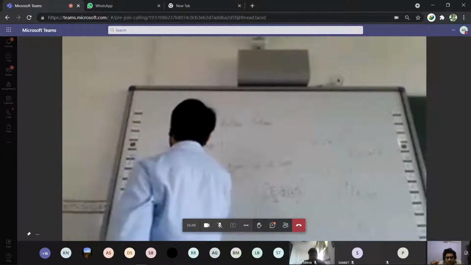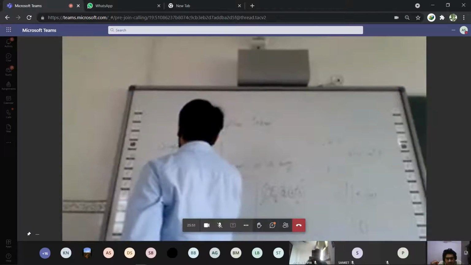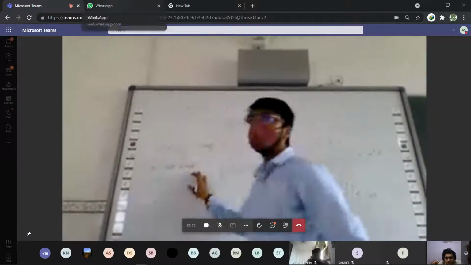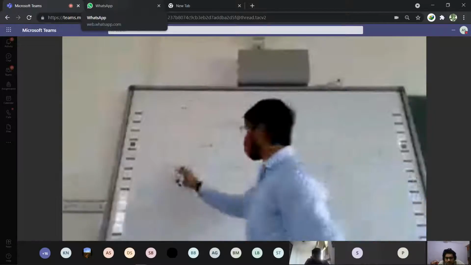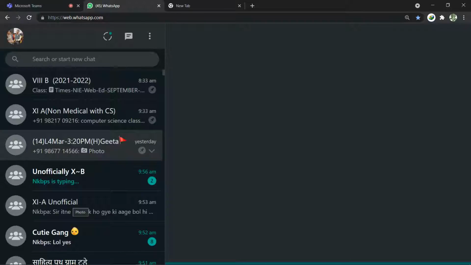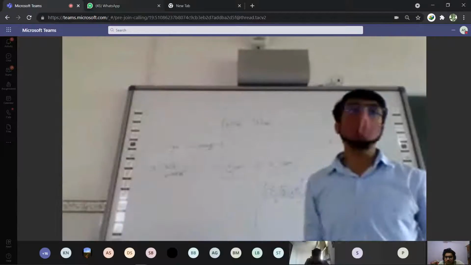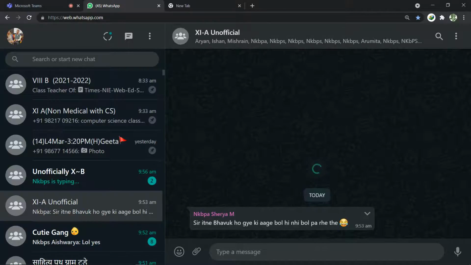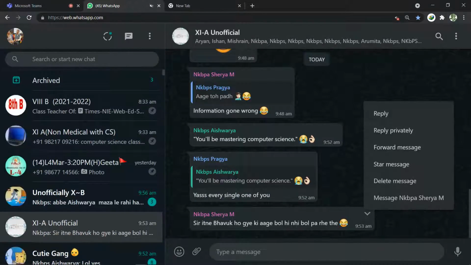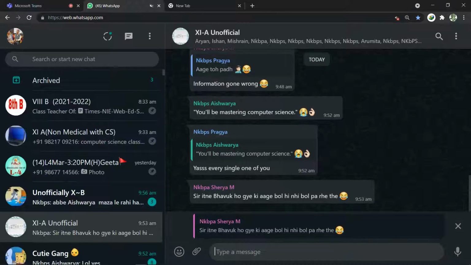Suppose I want to write A is hello world. If I print A, hello world will get printed in the same line. This is the difference between the multiple line and single line.